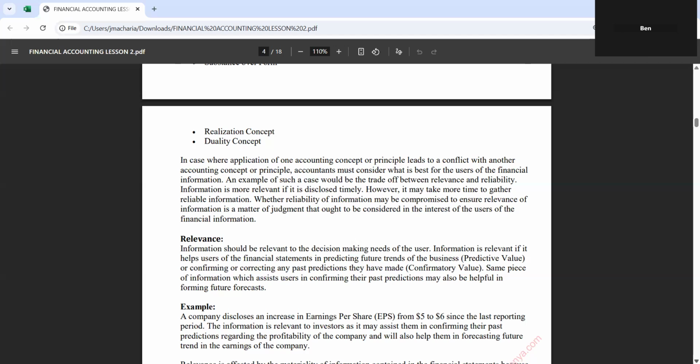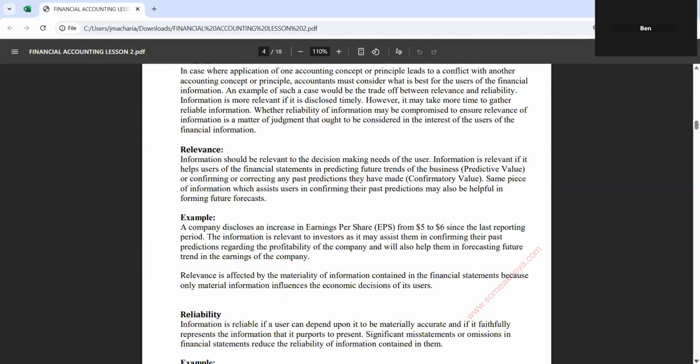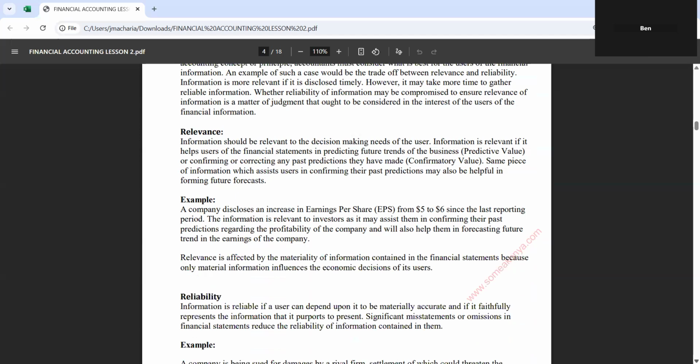So when you're producing accounting information, it should be relevant within the environment where it is needed. Like a company discloses an increase in earnings per share from shillings 5 to shillings 6 since the last reporting period. The information is relevant to investors as it may assist them in confirming their past prediction regarding profitability of the company, and it will also help them in forecasting the future trend in the earnings of the company.